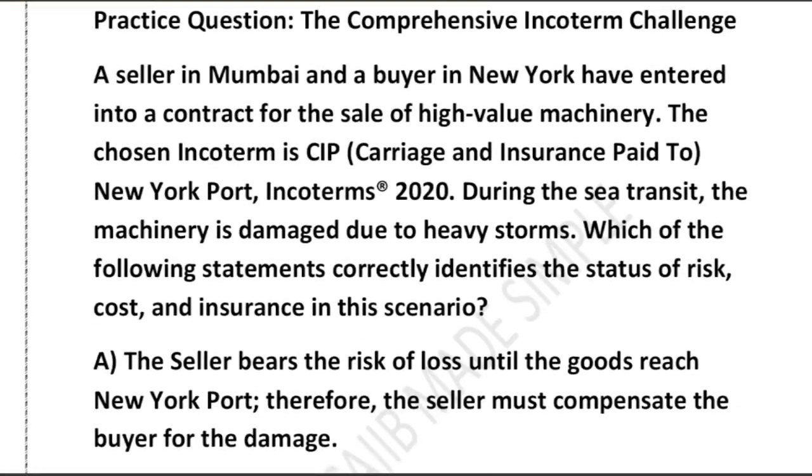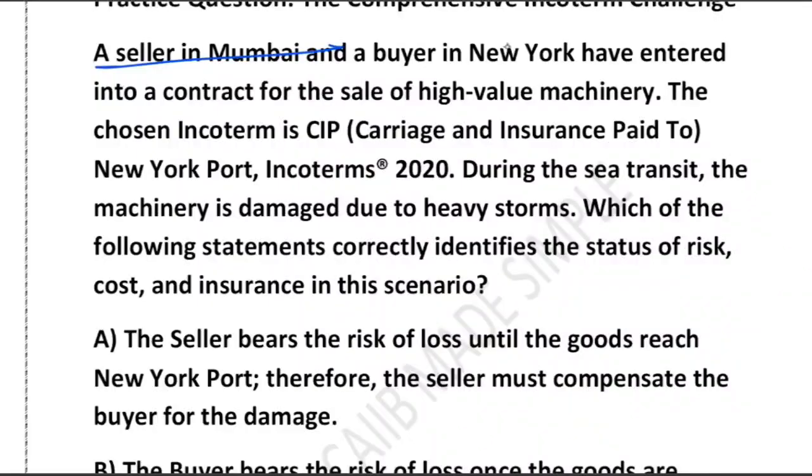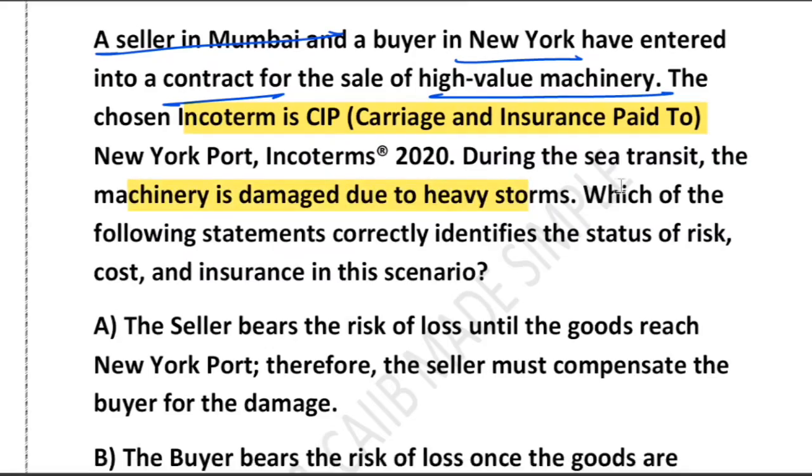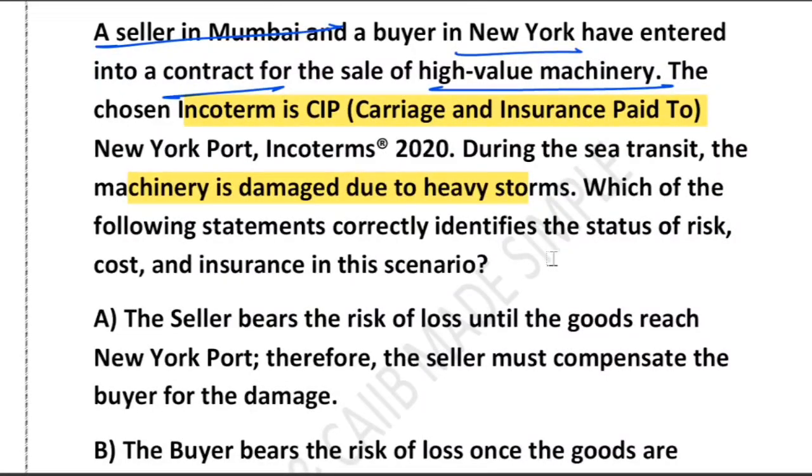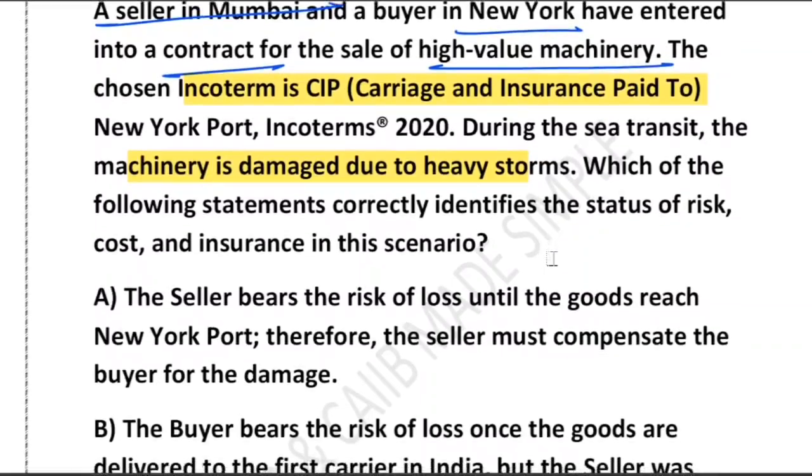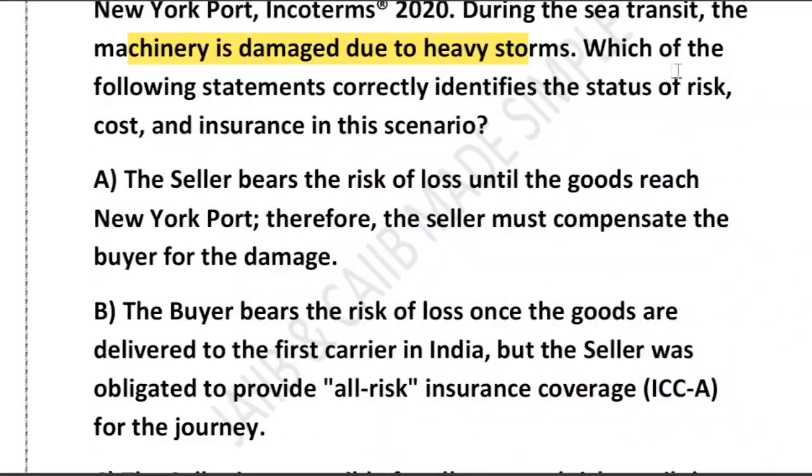We are given four statements about Incoterms, that is, International Commercial Terms. There is a seller in Mumbai and a buyer in New York. They have entered into a contract for the sale of high value machinery, and the chosen Incoterm is CIP, that is, Carriage and Insurance Paid To. During the sea transit, the machinery is damaged due to a heavy storm. So which statement correctly identifies the status of risk, cost and insurance in this scenario?